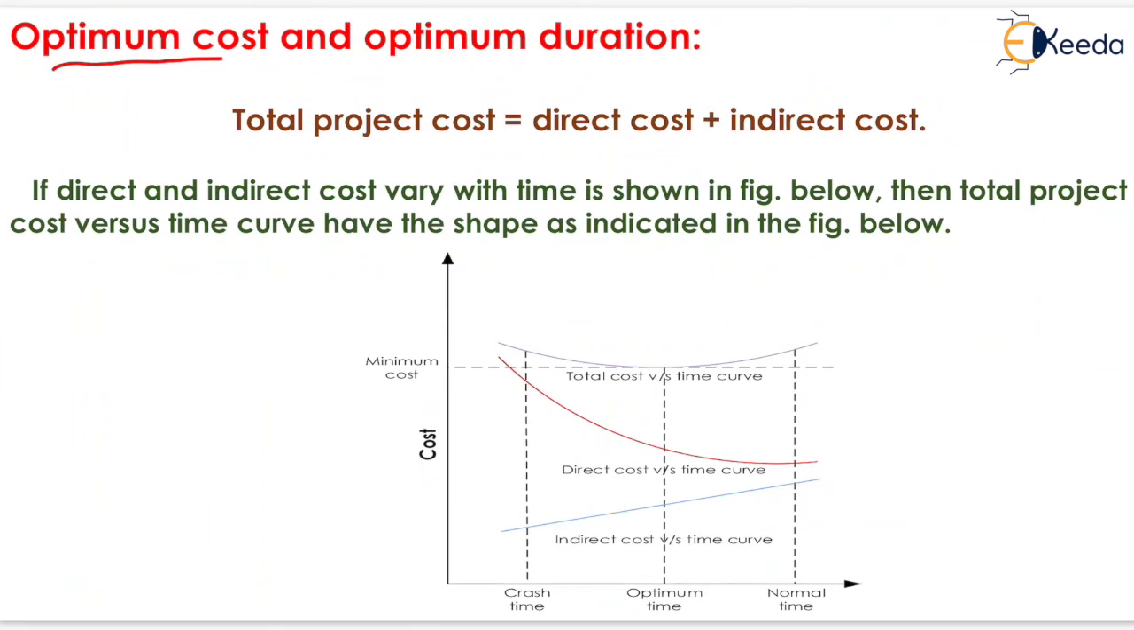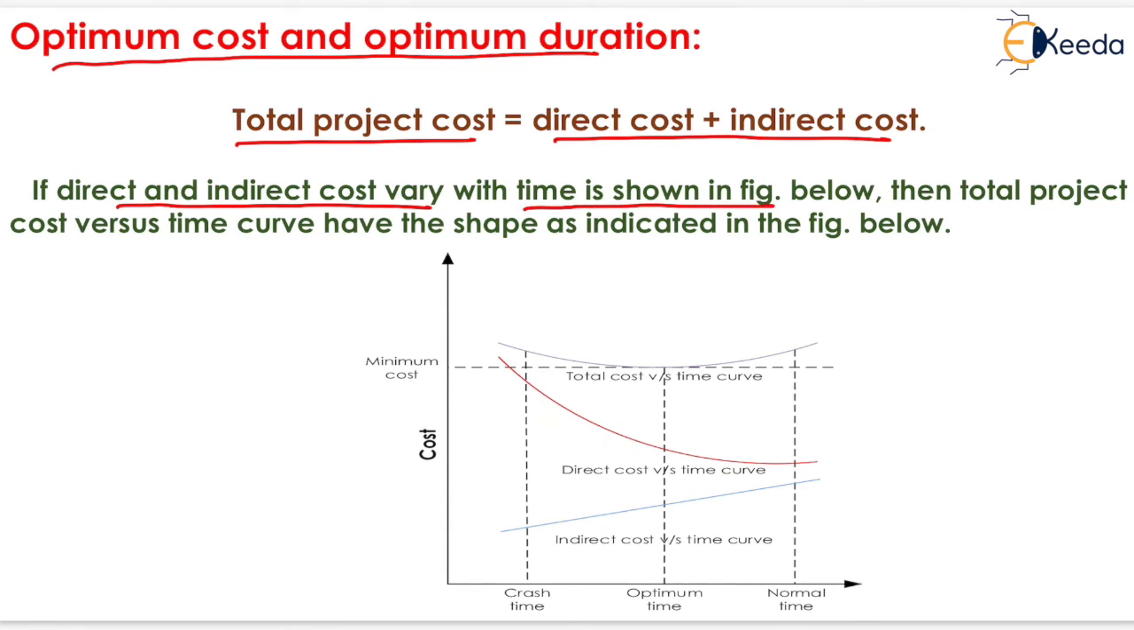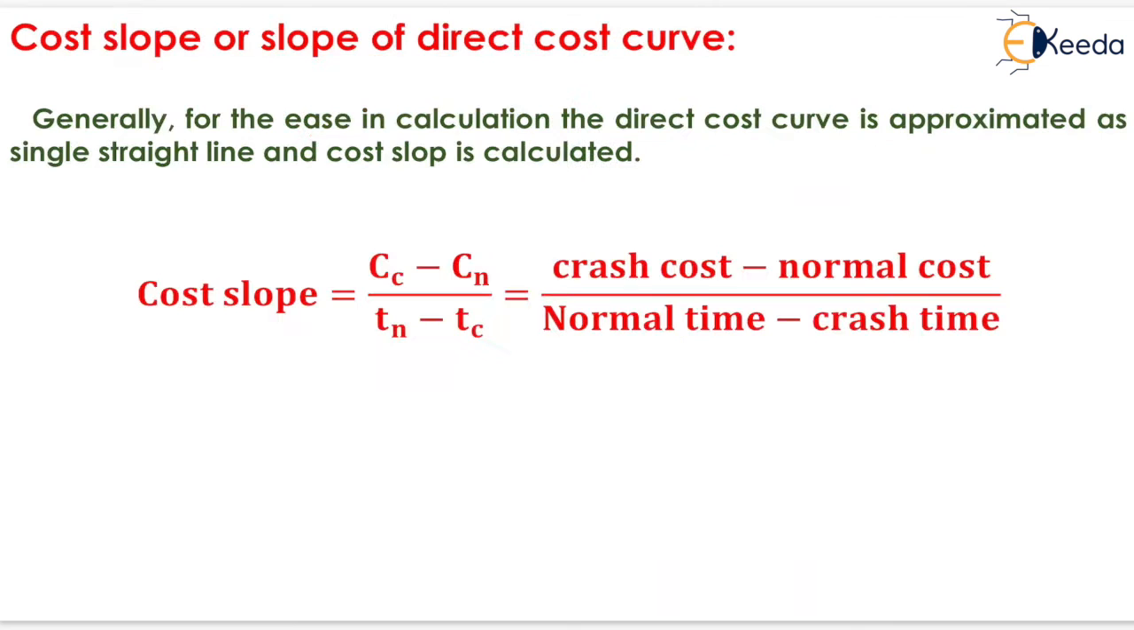Now, optimum cost and optimum duration. Total project cost equals direct cost plus indirect cost. If direct and indirect cost vary with time as shown in the figure, then the total project cost versus time curve has the shape indicated in the figure below, like this. Now, cost slope, or the slope of the direct cost curve, can be determined by the formula: crash cost minus normal cost, divided by normal time minus crash time.